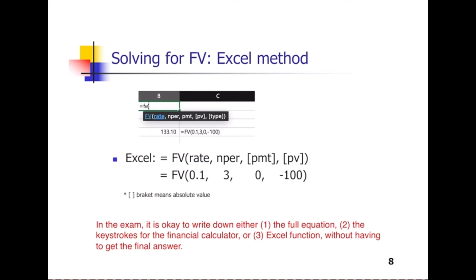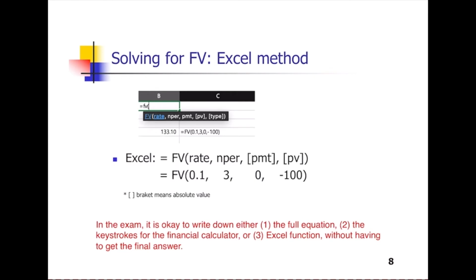The rate is 10%, so input 0.1 or 10%. Number of periods is 3 years, right? And there is no payment, 0. And present value is minus 100. And enter, you get this number, 133.1.